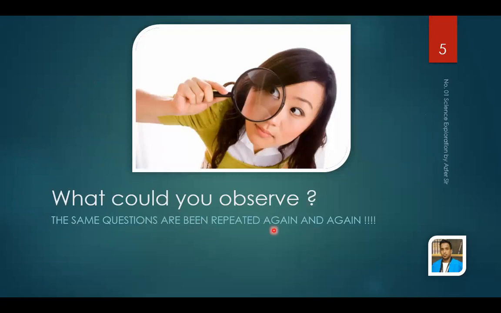You can see in the 2000 paper, then in 2003 you can see the same 1 or 2 questions added the same way. In 2005 again the same questions will be repeated. In 2007 again the same questions will be repeated. So there is a pattern in how this O-level science paper is designed. We have to identify that pattern.